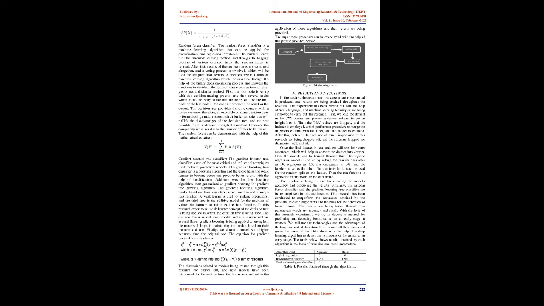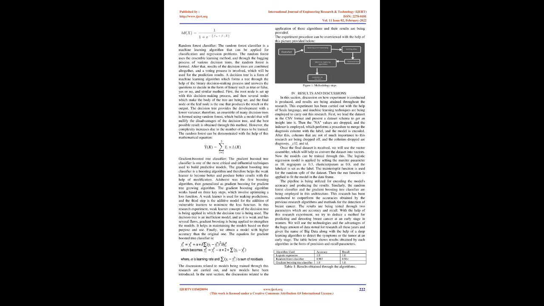The gradient boosting algorithm works based on three key steps, which involve optimizing a loss function. A weak learner is used for making predictions, and the third step is the additive model for the addition of weak learners to minimize the loss function. In this research experiment, the weak learner concept of the decision tree is being applied.